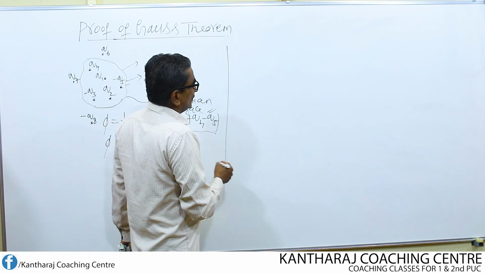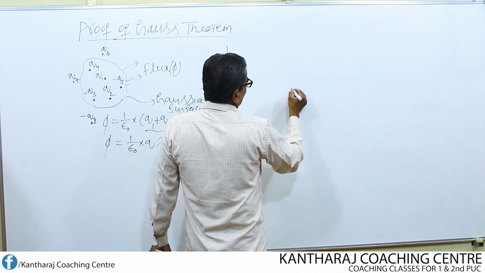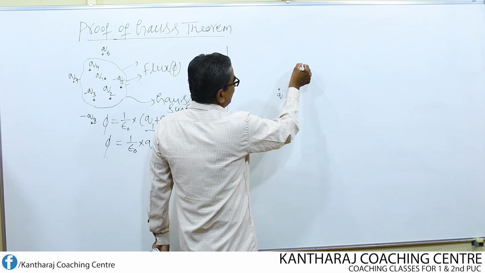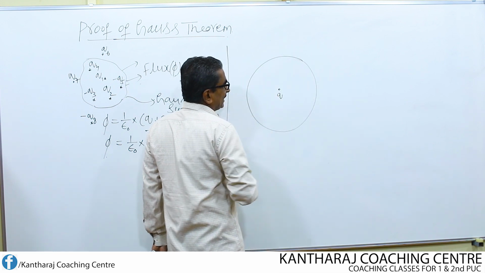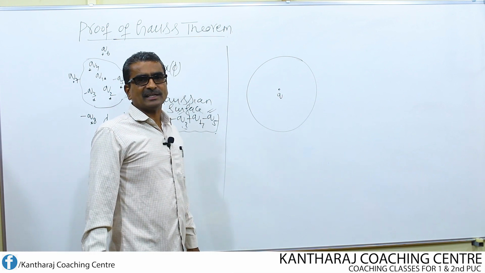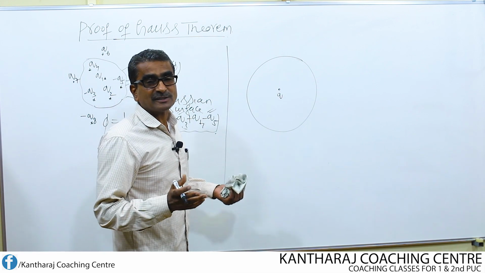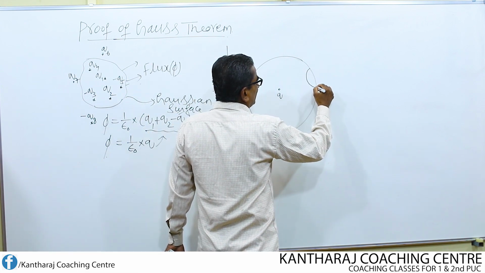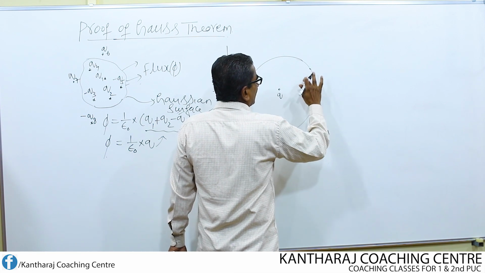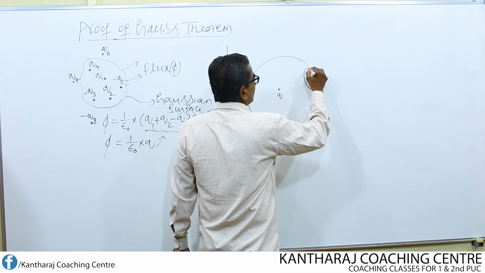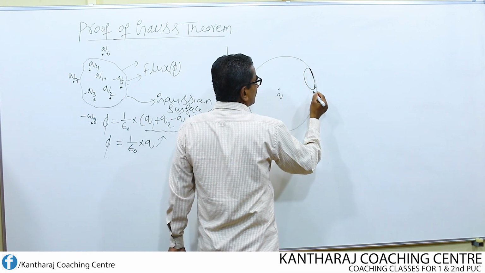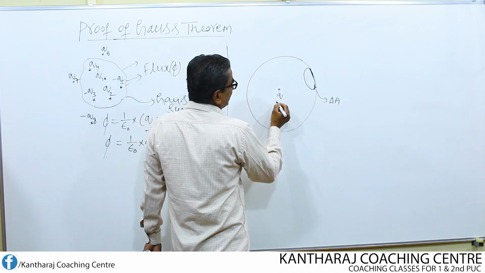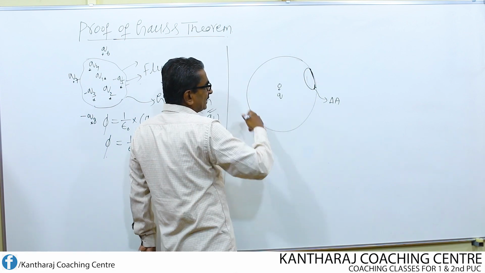How? I am going to consider a point charge Q. All around this charge, I consider one imaginary surface in the form of a sphere. On this sphere, I choose one small area whose magnitude is dA. The charge Q is kept at the point O, which is the center of the sphere.